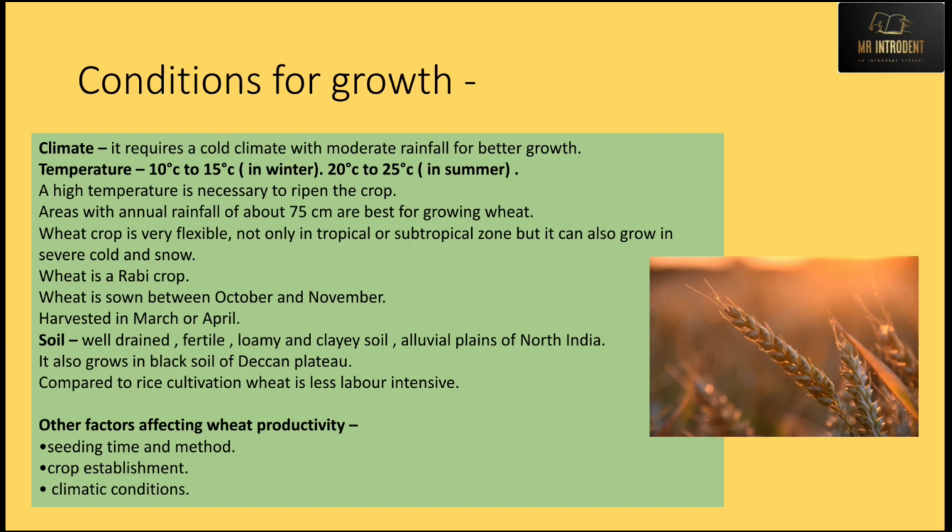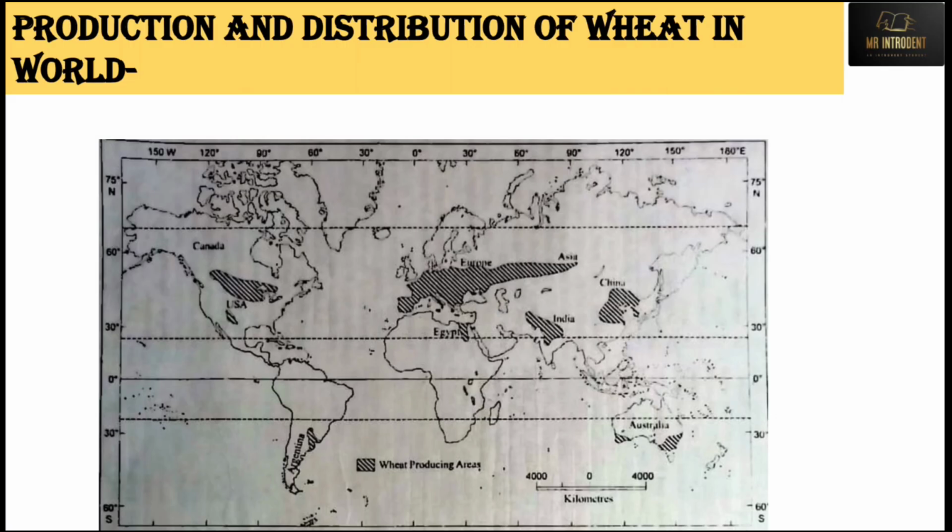Crop establishment is very important, and climatic conditions also. Sometimes it gets very hot or very cold, or there are extremes in the climate. At that time it can destroy the wheat crop, or it can create an obstacle in the production of wheat. Next we see the distribution of wheat in the world.